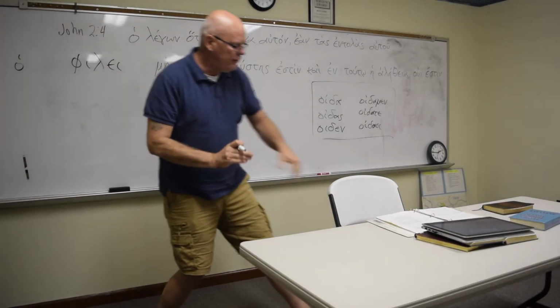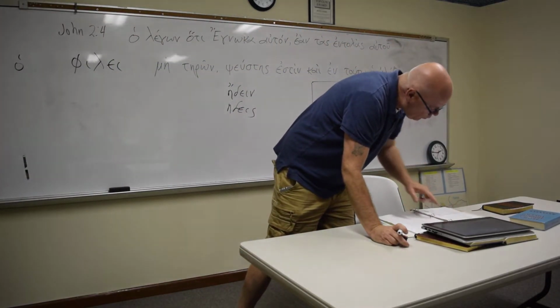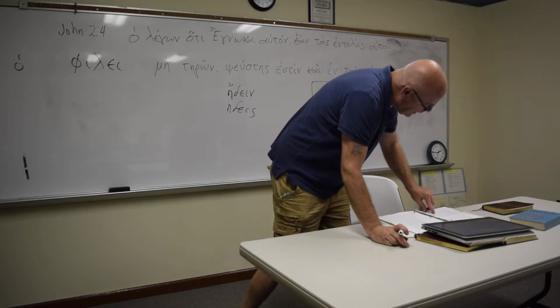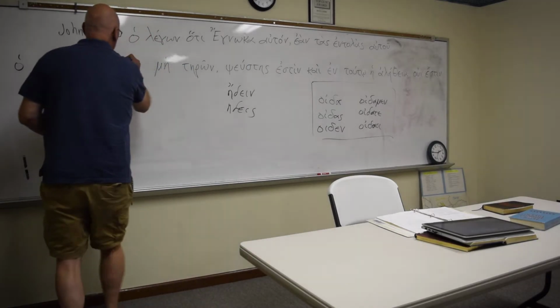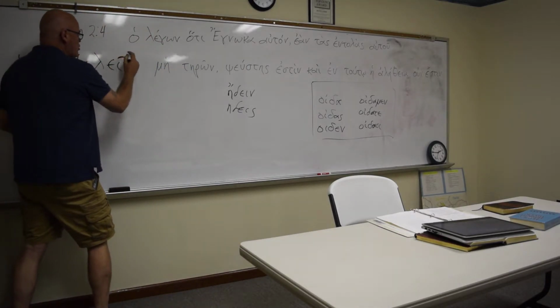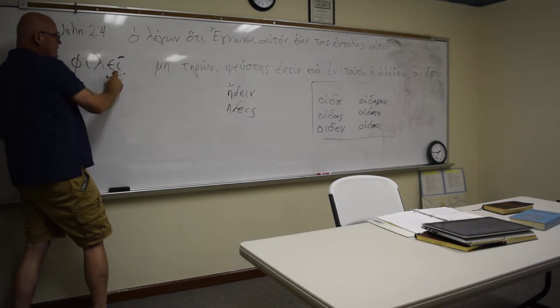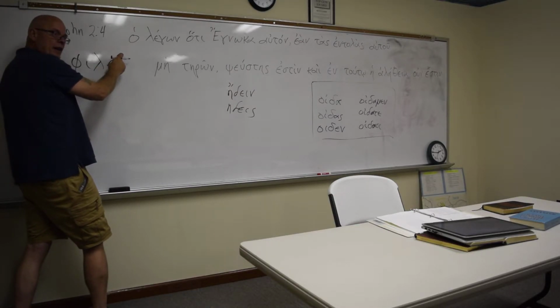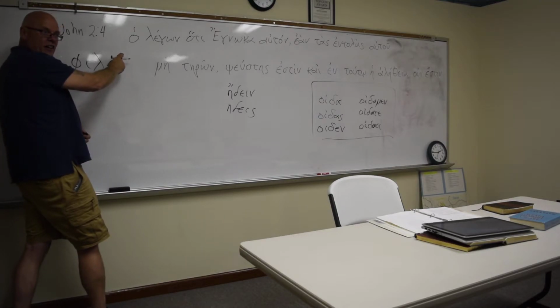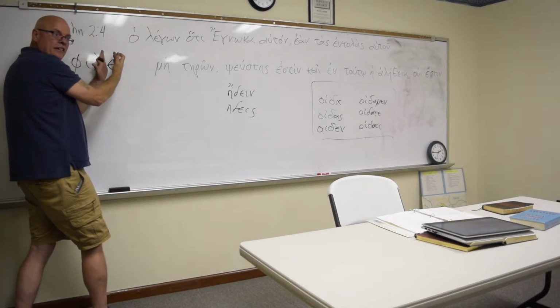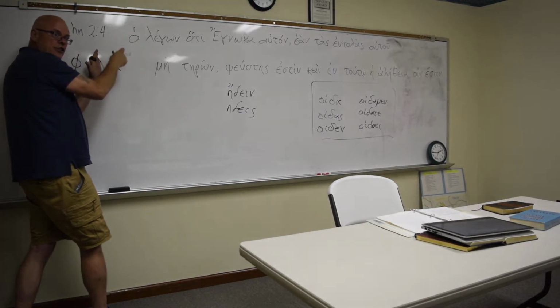Not only that, but if you look over on page 108, the next page, you'll see that when a word contracts, you're going to have a circumflex over it. Circumflexes don't belong there, so it's telling you that something happened here, that a contraction has taken place.